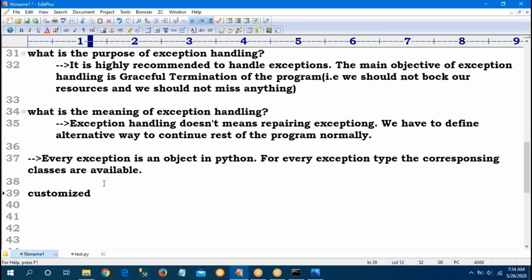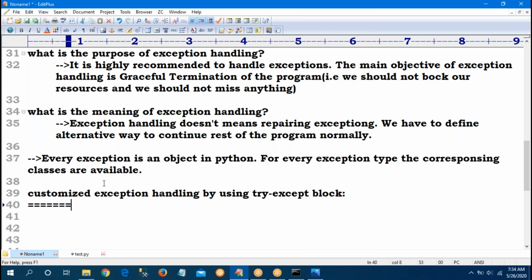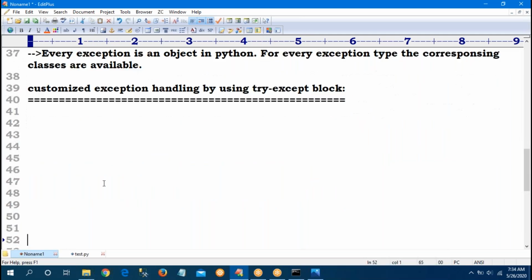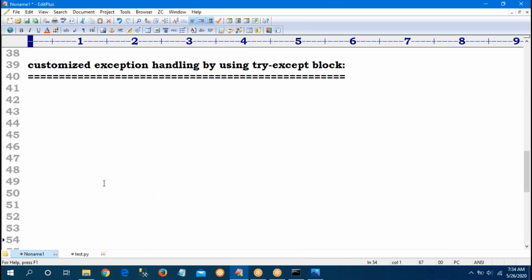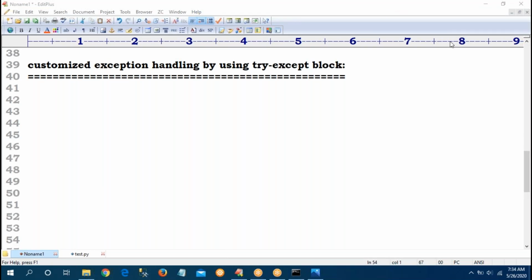So customized exception handling by using try except block. We need to handle our exception with the help of try and except. So generally in Java the try catch block is there. In Python, the try and except block is there.